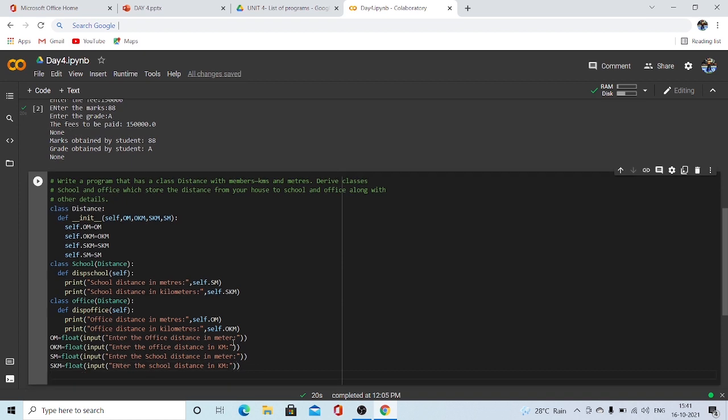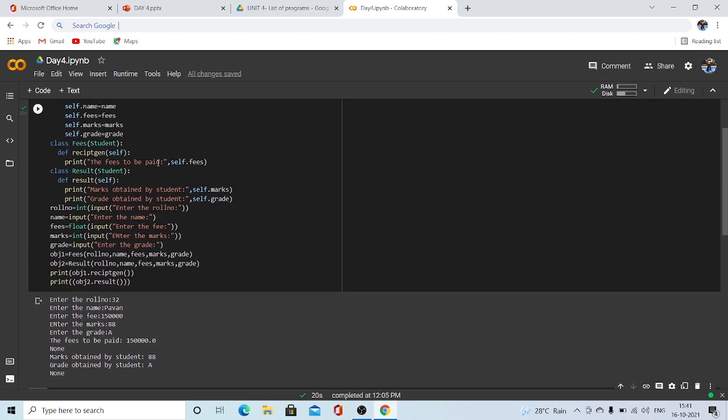Now we have to use the objects to go inside the methods of the classes. Here we'll be creating objects a little differently, just like you have seen in the previous example. To access this method, we have to go to this class, and the parameters of this class would be the complete parameters of the main base class, like OM, OKM, SKM, everything.